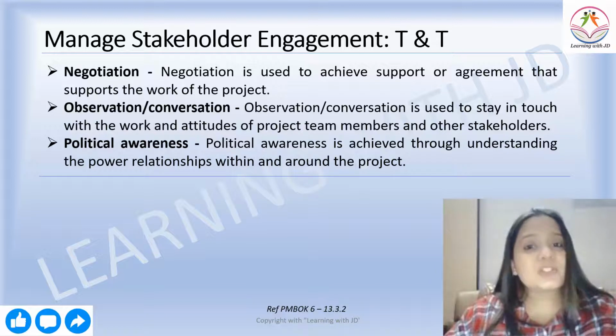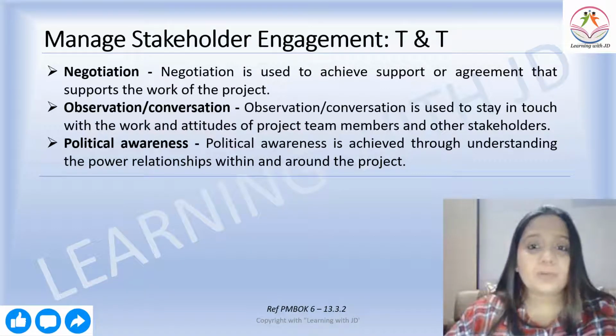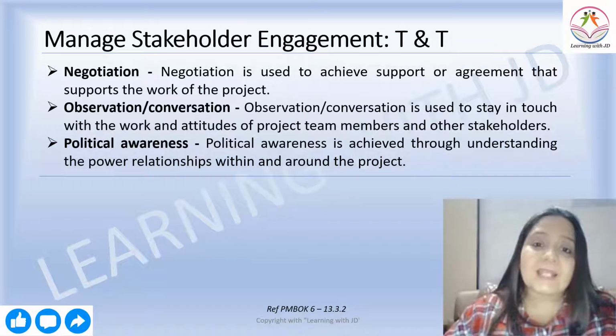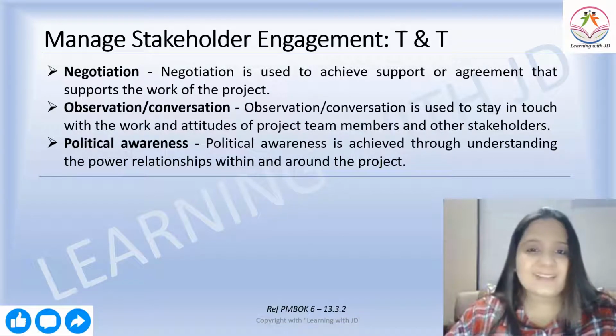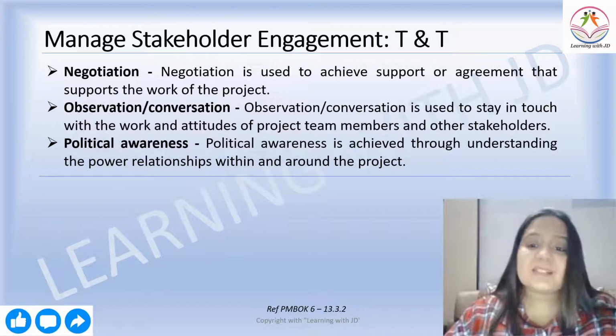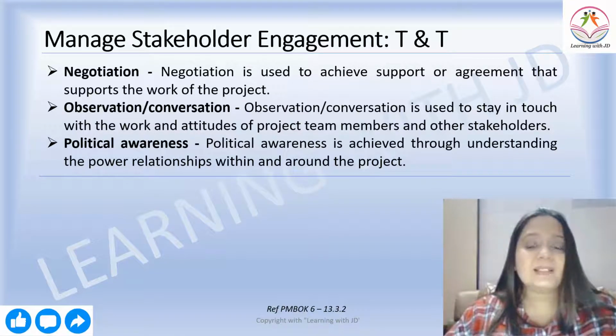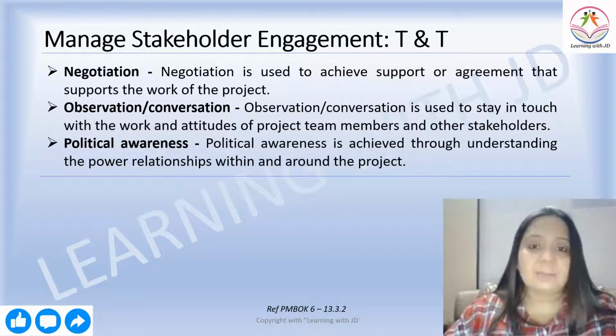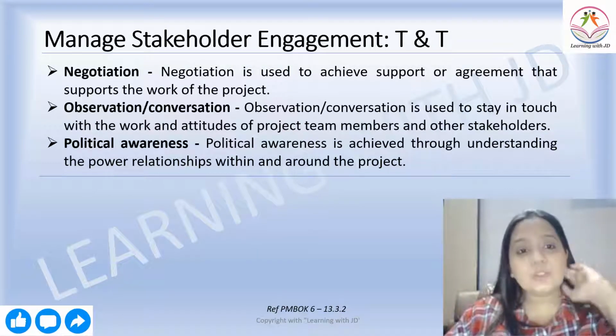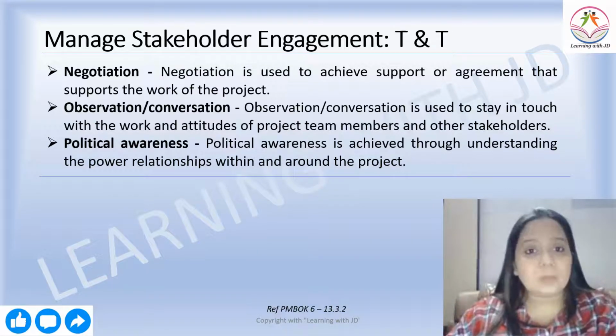Negotiation. Negotiation is used to achieve support or agreement that supports the work of the project. Observation and conversations are used to stay in touch with the work and attitude of the project team members and other stakeholders. And political awareness is achieved through understanding the power relationships within and around the project. So these are all the skills that the project manager should be aware of, and these are all the tools and techniques that they can use for managing better stakeholder engagement.